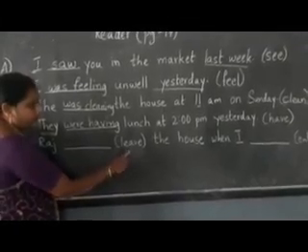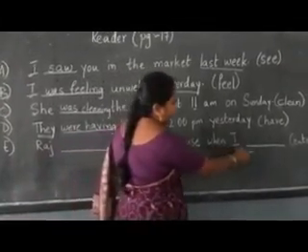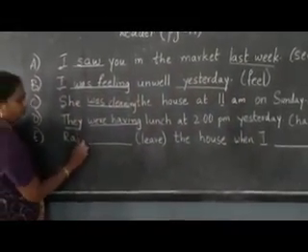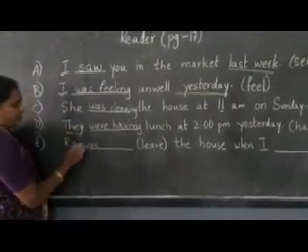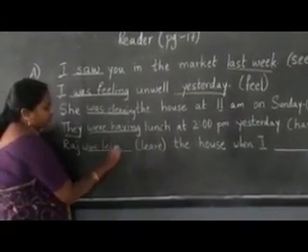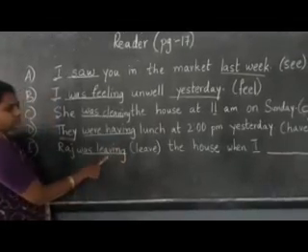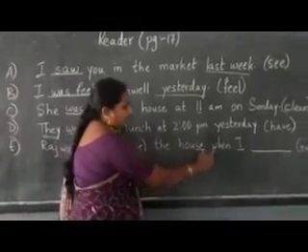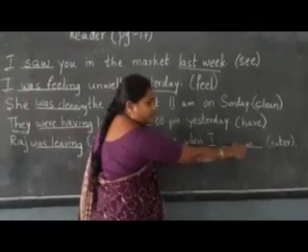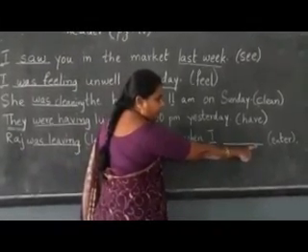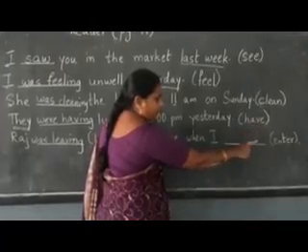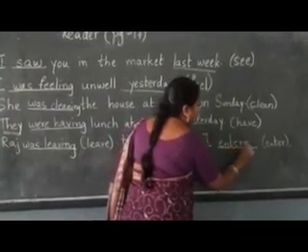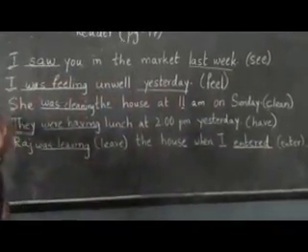Last bit, E bit, Raj dash. What is the word? Leave the house when I dash. For singular, I write was. Raj was leaving. This is past continuous tense. Raj was leaving the house when I entered. Did they give any specific time after the sentence? No. So we have to write it as simple past tense. Entered. Clear, children? Is this clear?